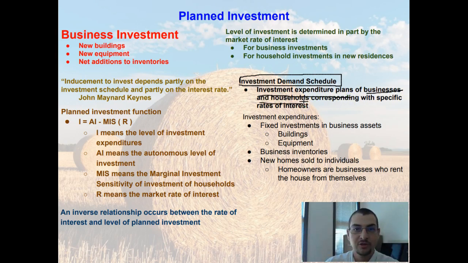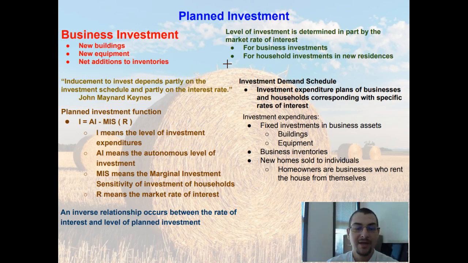Basically, how much are businesses and households planning on spending on investments, and that corresponds with a specific rate of interest. Basically what it's saying is, how much are you willing to buy at a set of alternate interest rates? For example, are you willing to pay, say, $20,000 at an interest rate of 9%?